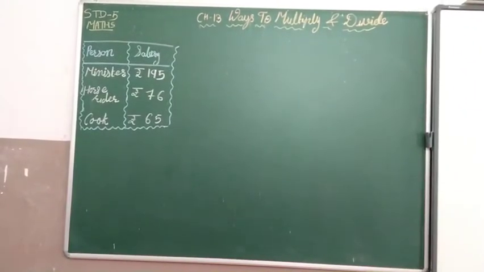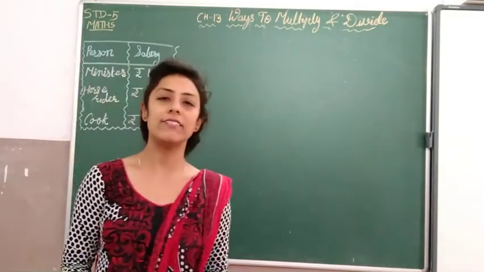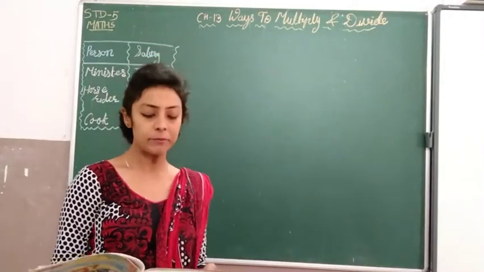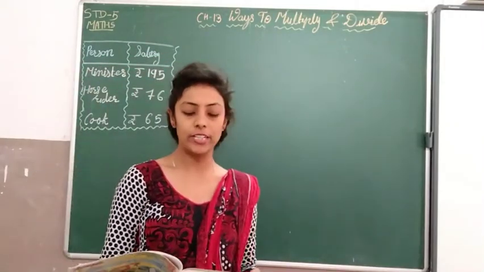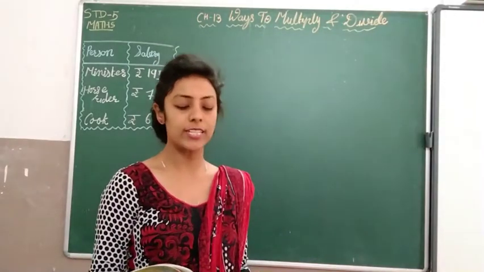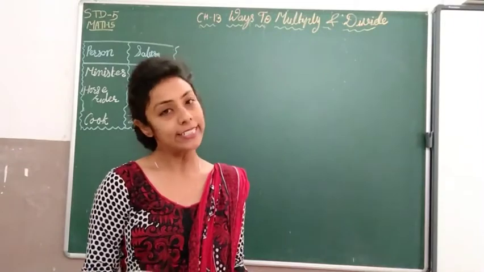Standard 5 Maths, Chapter number 30: Ways to multiply and divide. Here in your textbook, one story is given of Maniratnam the cashier. Maniratnam is the cashier of King Jayan. His job is to find out the salary of all the people who work for the king.